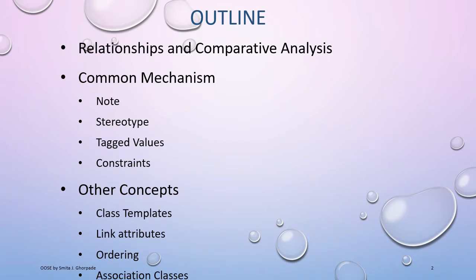Hello students, in this session I am going to cover relationships used along with UML components, its comparative analysis, then certain common mechanisms which we can include on different diagrams, like note, stereotype, tagged value and constraints, and some more important concepts like class template, link attributes, ordering, association classes and qualified association.